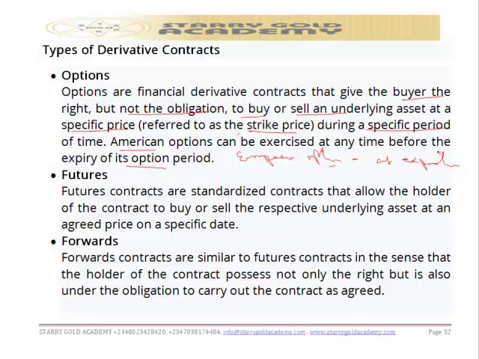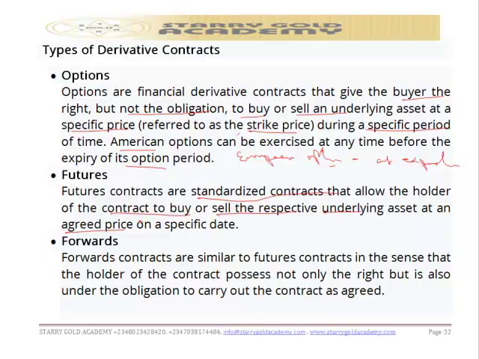Another type of derivative contract we have is futures contract. Futures contracts are standardized contracts, notice please, that allow the holder of the contract to buy or sell the respective underlying asset at an agreed price on a specific date. That is what we know as future. The parties involved in a futures contract not only have the right but are also under obligation, unlike options where they have the right only. Here it is both rights and obligations to carry out the contract as agreed.